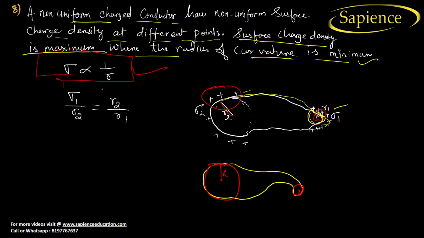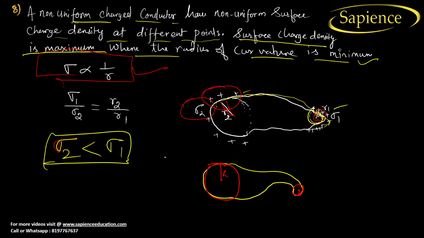It means that if the radius of curvature is more, sigma 2 is less. From here we can conclude that the density at 2, that is sigma 2, is less than the density at sigma 1, right? And this happens due to the radius of curvature. So I hope you have understood the radius of curvature concept, right?